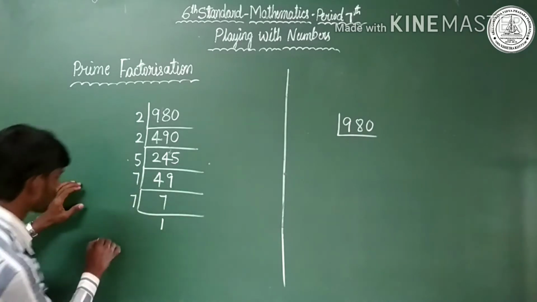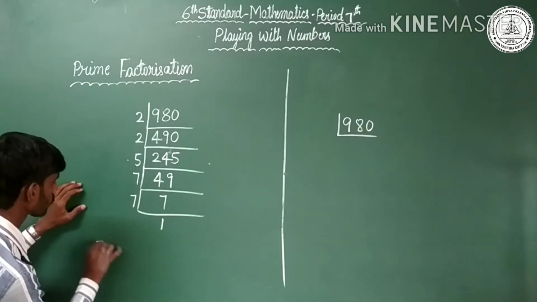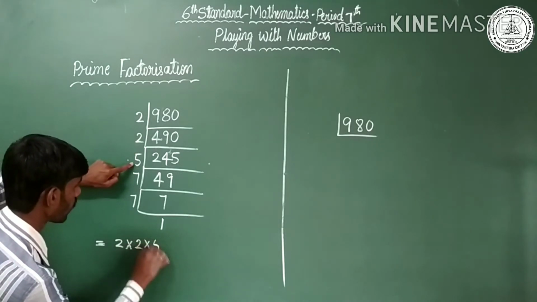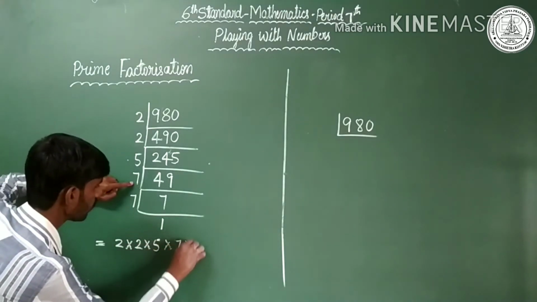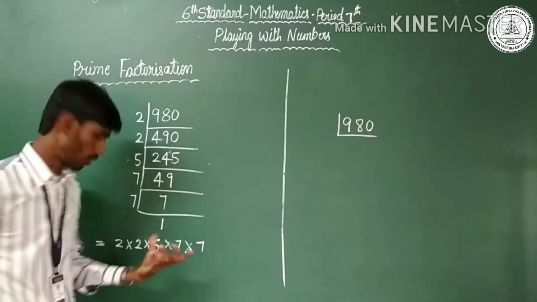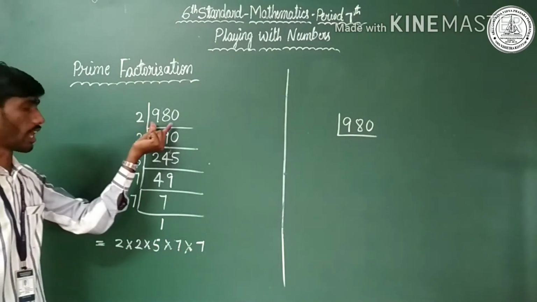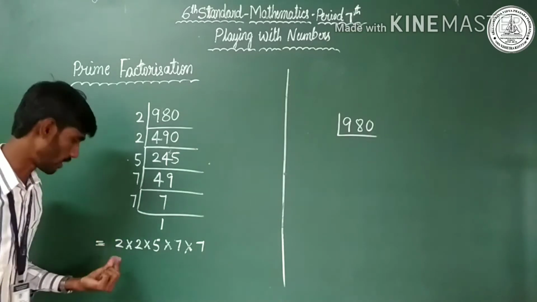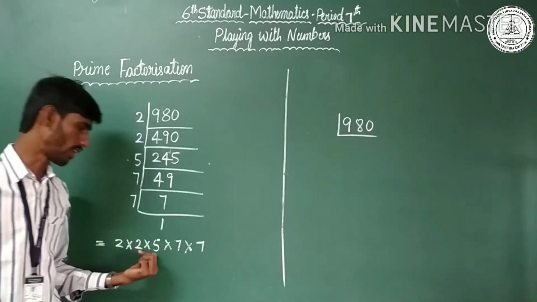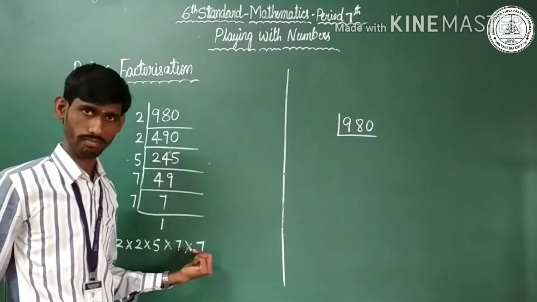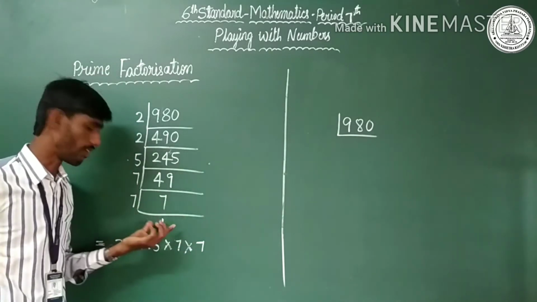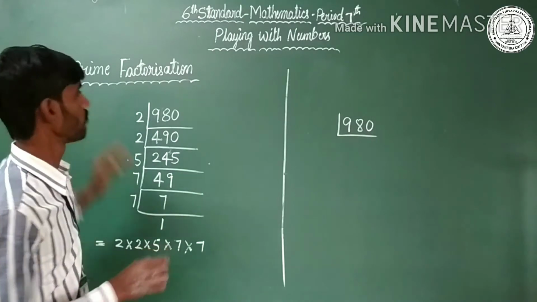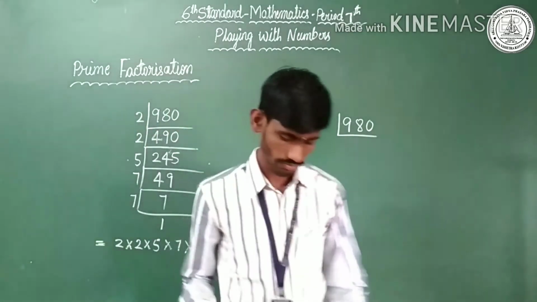Which are the factors? 2 into 2 into 5 into 7 into 7. You may multiply, you will get 980. This is the prime factorization: 2 into 2 into 5 into 7 into 7. You may stop when you get 1. This is the prime factorization method.